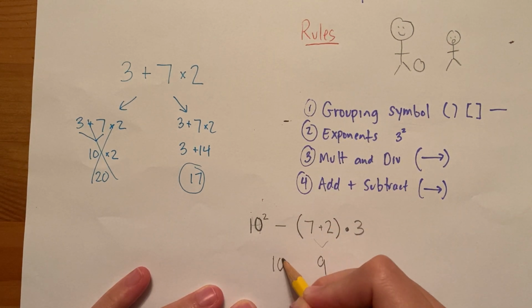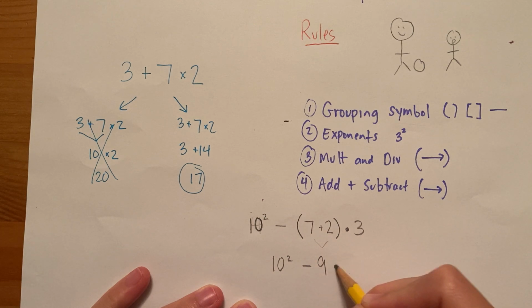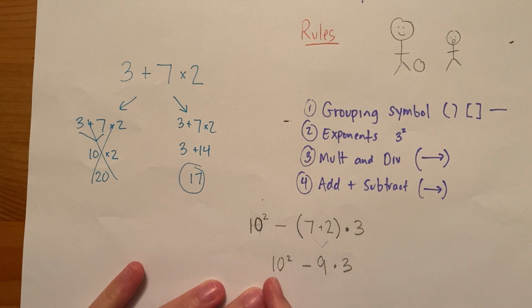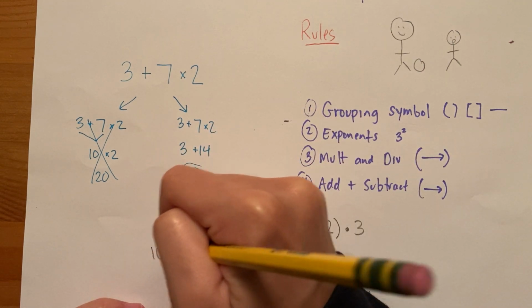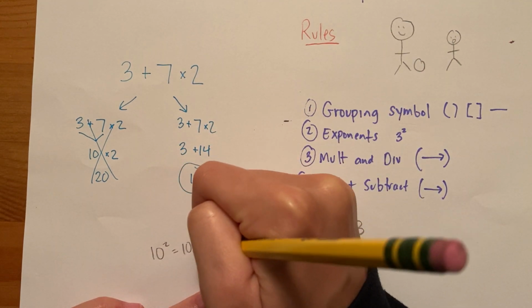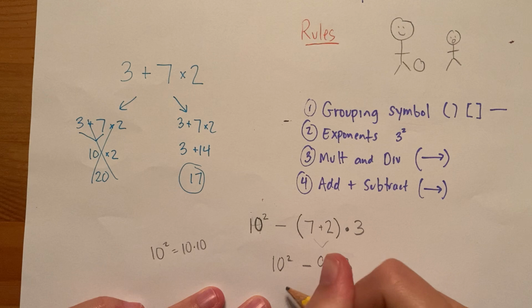So now I'm just going to bring down everything else. Now, what do I have left? Well, I have exponents, right? So I'm looking and say, oh, there's an exponent here, right? This says 10 to the power of 2. That means 10 times 10, right? 10 to the power of 2 doesn't mean 10 times 2. It means 10 multiplied by itself twice. So that's 100.